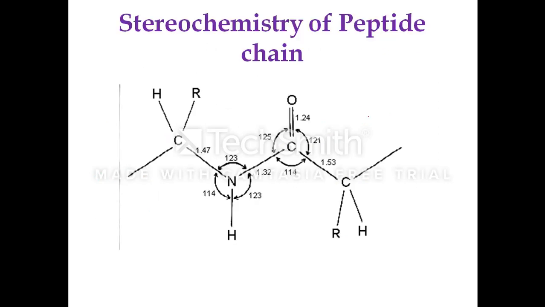If you just see the peptide bond, the stereochemistry of the peptide bond, all proteins are made up of amino acids of L configuration. This fixes the steric arrangement at the alpha carbon atom. The dimensions of the peptide chain are known exactly. The peptide bond, which is a substituted amide bond, has a planar structure.